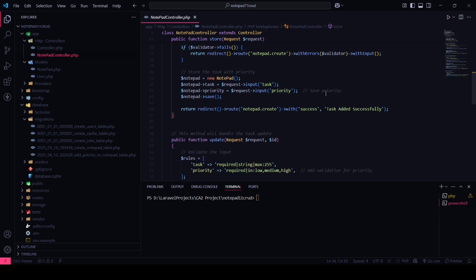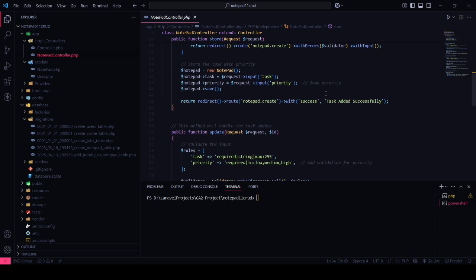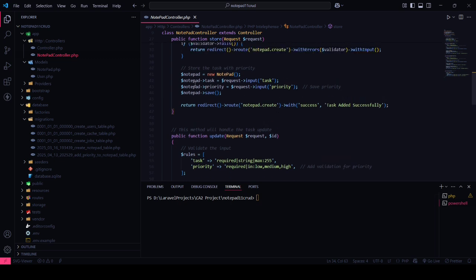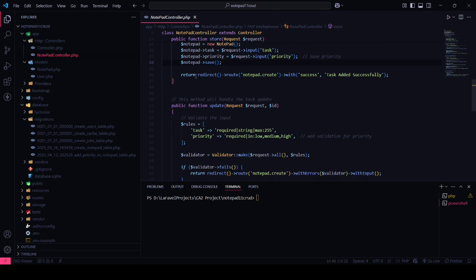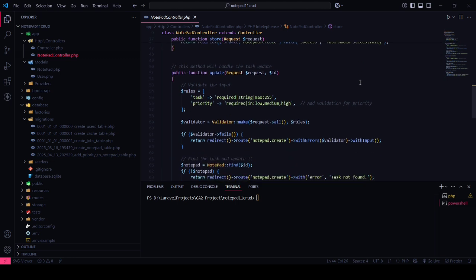So if the validation passes, we create a new task and store it in the database. Like we created a new instance of the Notepad and we fetch the input task and fetch the priority and save it to the database, like notepad save. And after saving, we return to the main page with the message success, the task is added successfully.